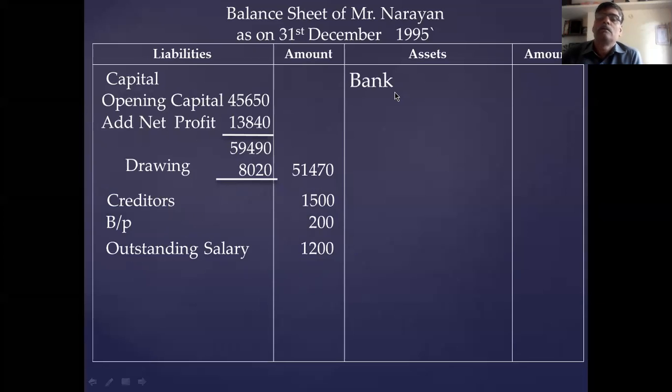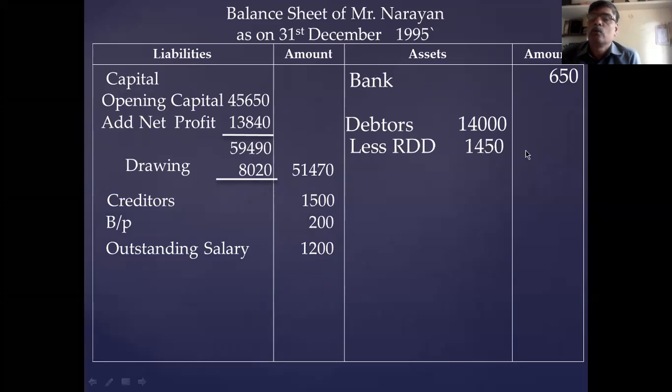Come to the asset side. First you take bank balance. Bank account closing balance 650. Then next you take the debtors. Inner column 14,000. Debtors account closing balance 14,000. Less RDD 1,450. Balance is 12,550. Okay, debtors. Then you take the bills receivable account balance 5,000.